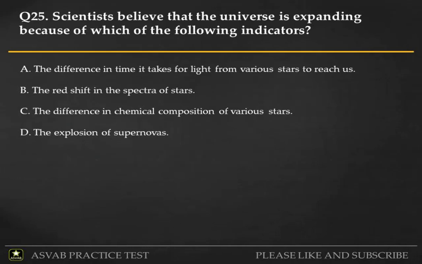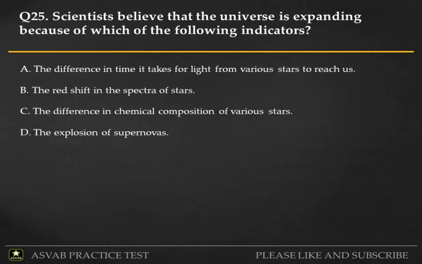Q25. Scientists believe that the universe is expanding because of which of the following indicators? A. The difference in time it takes for light from various stars to reach us. B. The redshift in the spectra of stars. C. The difference in chemical composition of various stars. D. The explosion of supernovas.